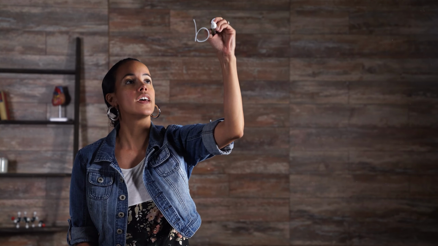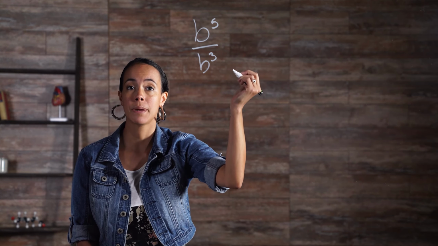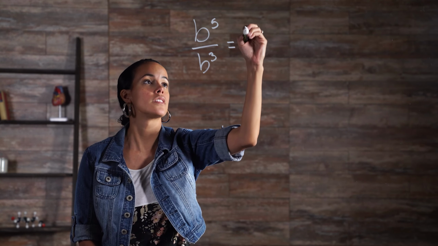The quotient of powers property also applies to powers with the same base. However, the rule requires the subtraction of exponents. Let's look at an example. B to the 5th over B cubed in expanded form would look like this.